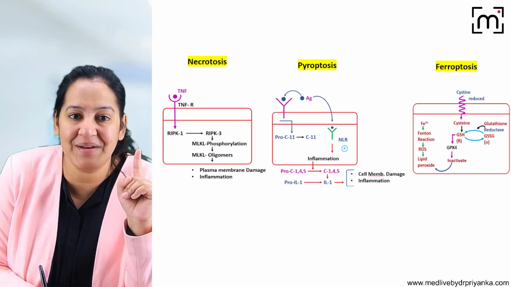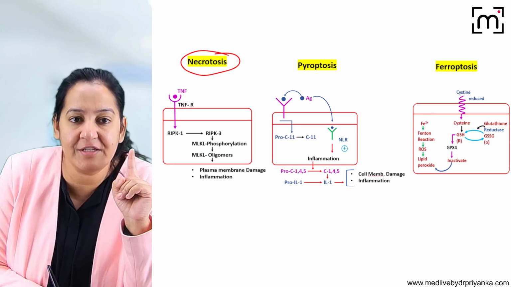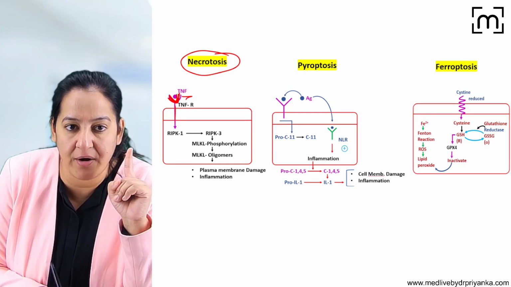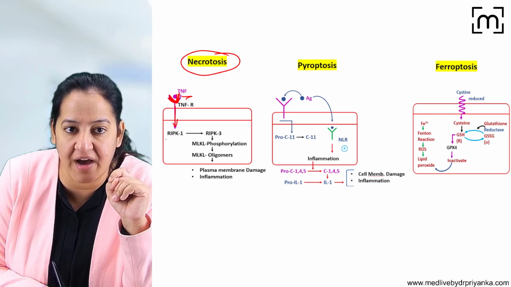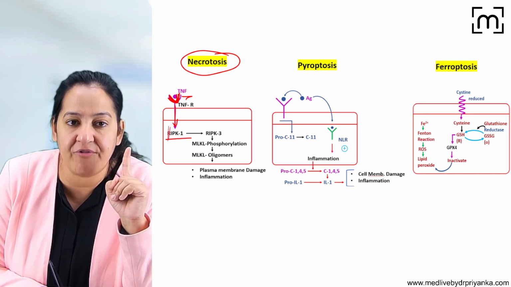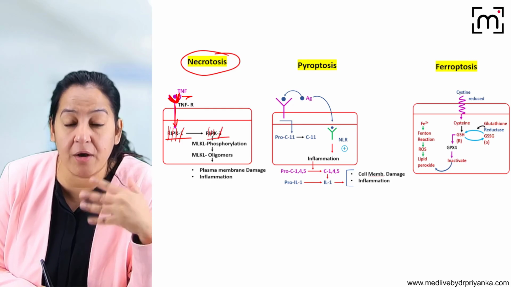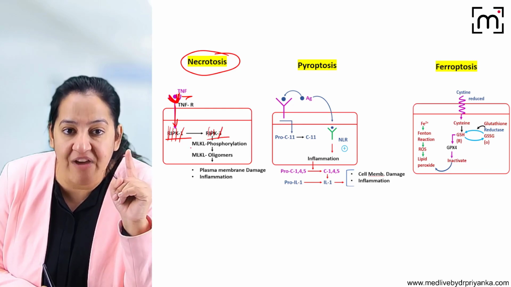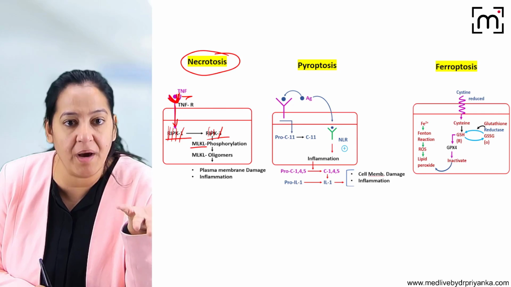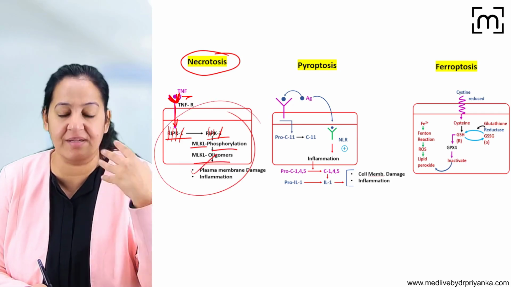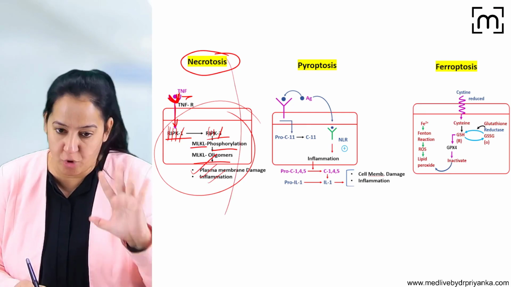Quickly, we will revise. So in necroptosis, what is happening? Tumor necrosis factor, TNF, gets activated. On activation, it causes the activation of RIPK, receptor interacting protein kinase 1 and receptor interacting protein kinase 3. That causes the oligomerization of MLKL. MLKL monomers form oligomers, and that will cause the rupture of the cell. Once the cell is ruptured, there is leakage, there is inflammation. Learn the diagram, draw the flowchart.